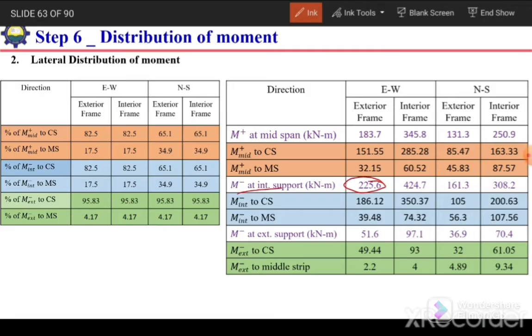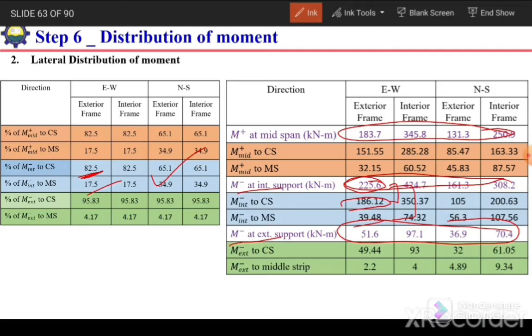The total moment is this one. 82.5% will be resisted by the column strip, so we just need to multiply this value with 0.825. If we multiply this value with 17.5% or 0.175, it will be the contribution of middle strip. Similar procedure will be for exterior negative. We just need to consider these percentages and multiply them with the total moments to get the moment at middle strip and column strip.